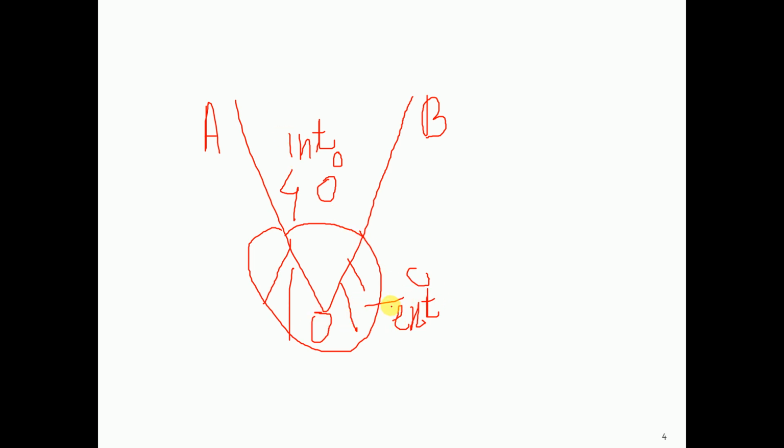So, you can find out the exterior angle by knowing the interior angle. If I do the calculation for this one, 360 degrees minus 40 degrees, I am getting the value of the exterior angle as 320 degrees. Try to understand why I did this.